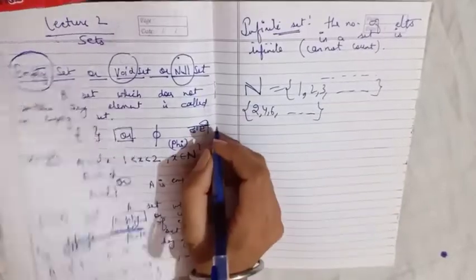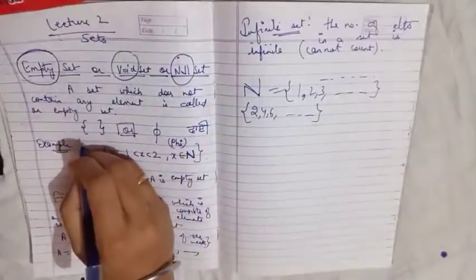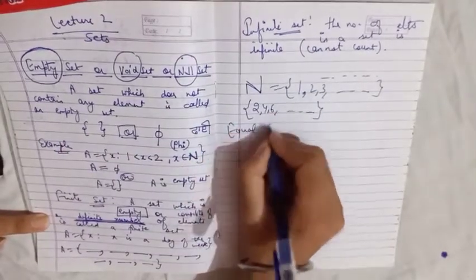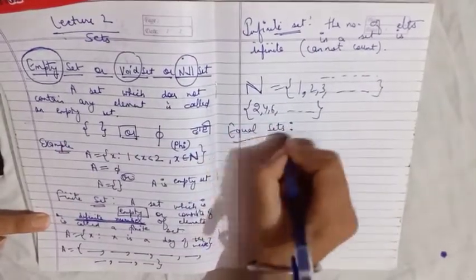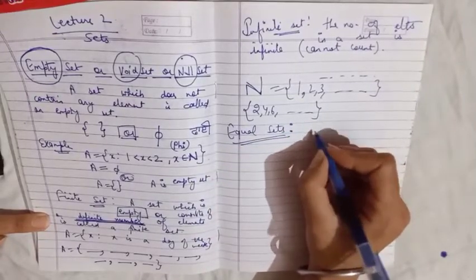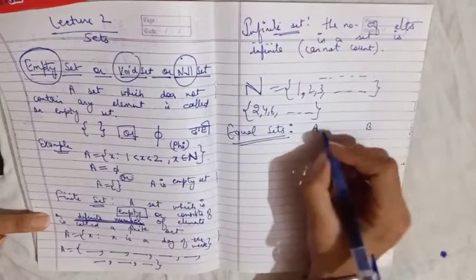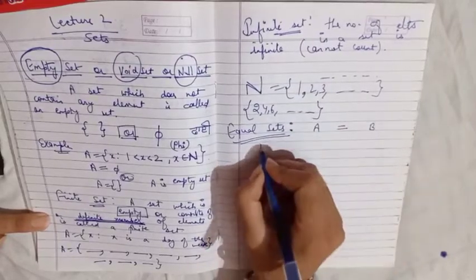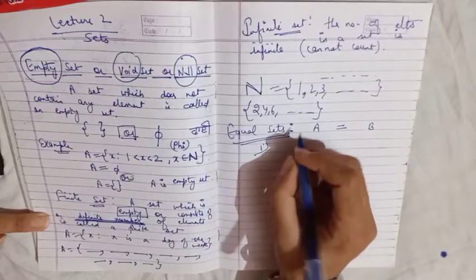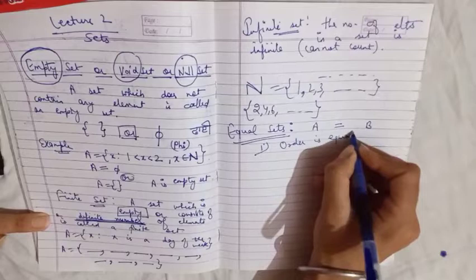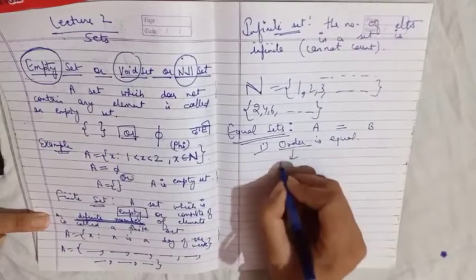Clear? Next type is equal sets. When are two sets equal? I have two sets, for example set A and set B. When can I say that these two sets are equal? First, their order is equal. What do I mean by the word order?